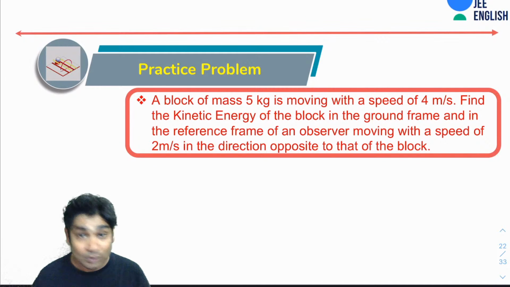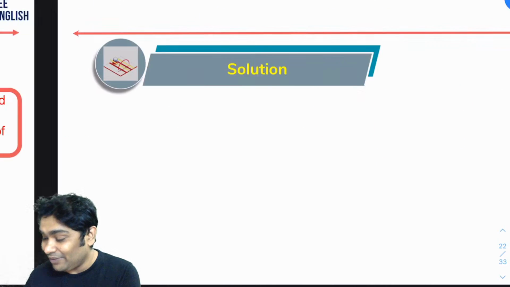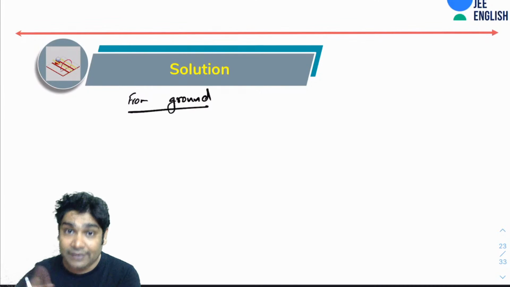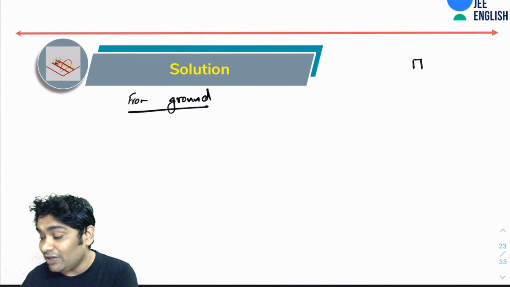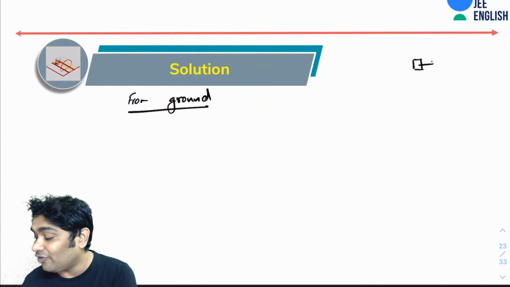Okay, let's see. Obviously this should be very easy. From the ground reference frame, all you need to do is consider the velocity in the reference frame in which the kinetic energy has been asked. The block has a mass of 5 kg moving with a speed of 4 meter per second.